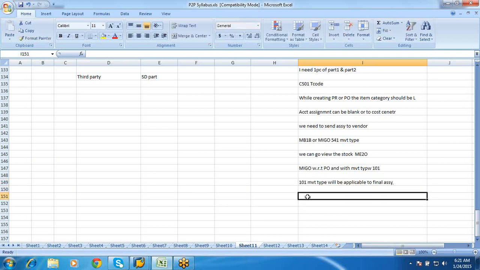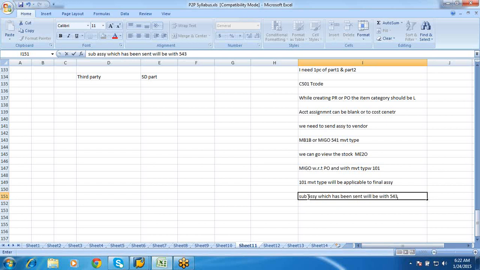And the child parts which you have sent, the sub assemblies, will be with movement type 543.